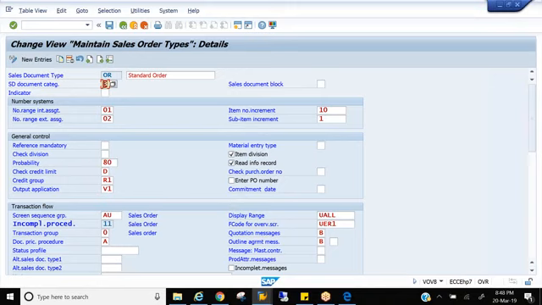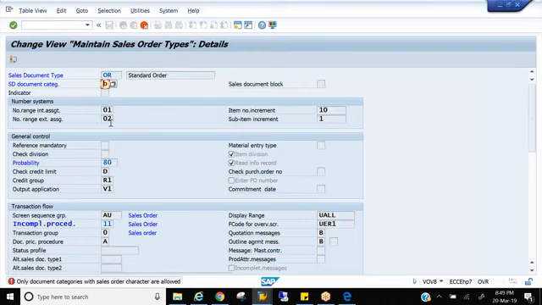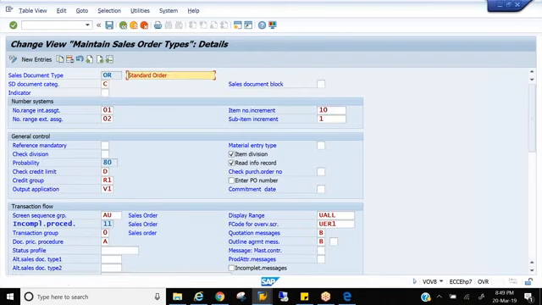So I'll change it back to C. Now is it correct? Yes, it's correct. The document category C means this is a sales order, and we have given the customer the solution, that is 100%, 80%. And again you see it is grayed out and not changeable. Remember all the time, this should be capital letters. Small letters will not work and you will be stuck. SD document category should always be in capital letters. So this is what probability is.